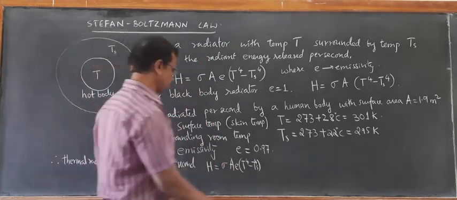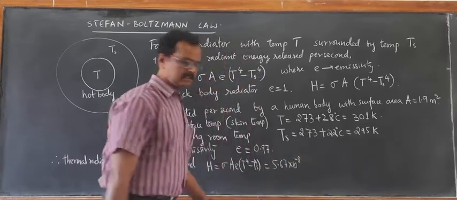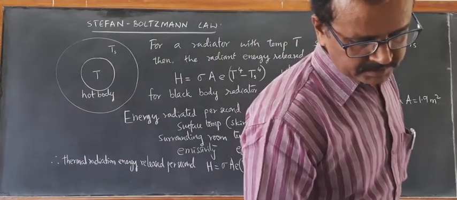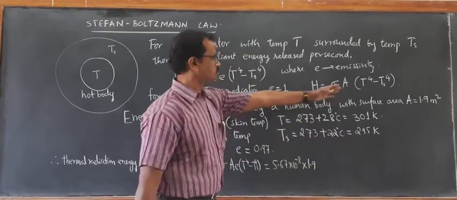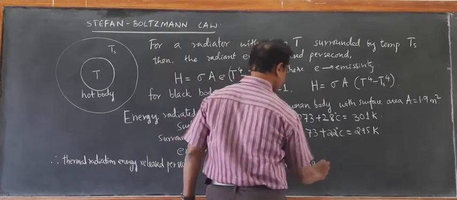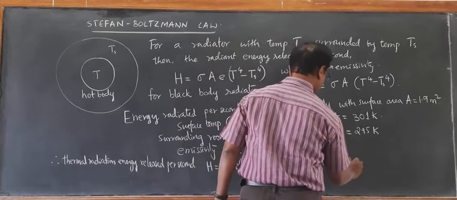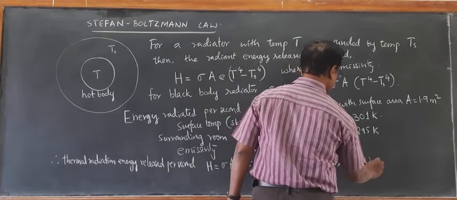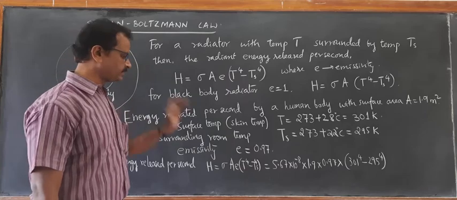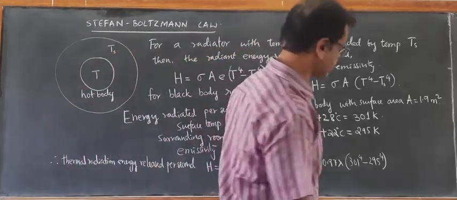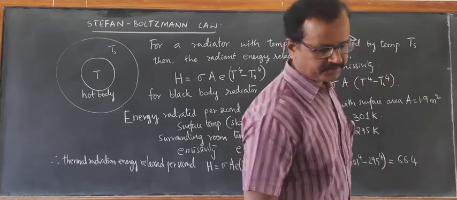If you substitute 5.67 into 10 to the power of minus 8, which is the Stefan-Boltzmann constant, into surface area 1.9, into emissivity 0.97, into 301 raised to 4 minus 295 raised to 4, and use the calculator, the radiant power is calculated to be 66.4 watts.